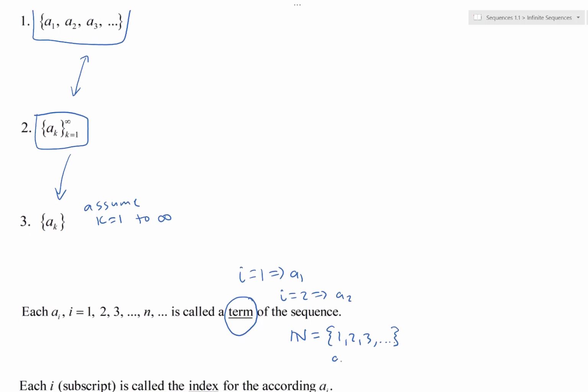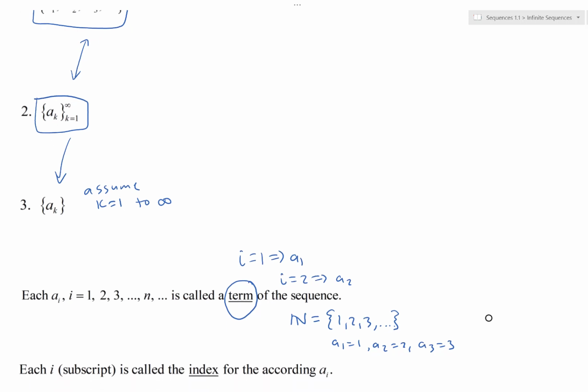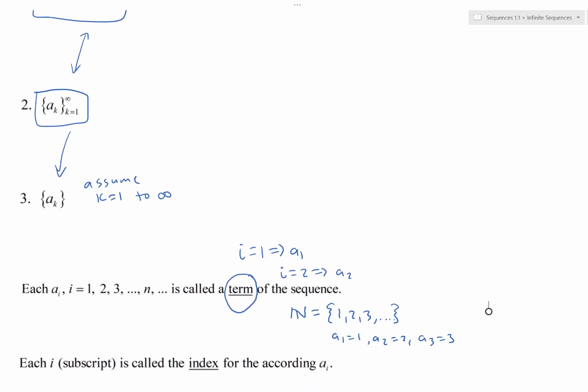In that case, A1 would be 1, A2 would be 2, A3 would be 3, and so on. So first term A1, second term A2, third term A3, and so on. The i's in that notation, those subscripts in each of the a sub i's, we call the index for each term.